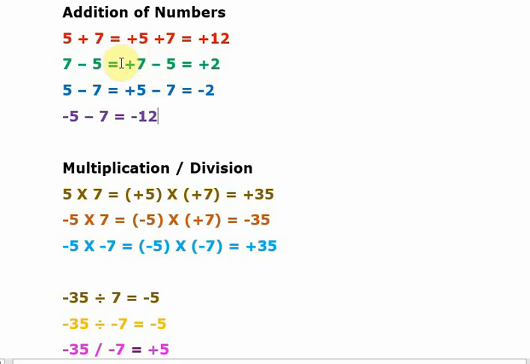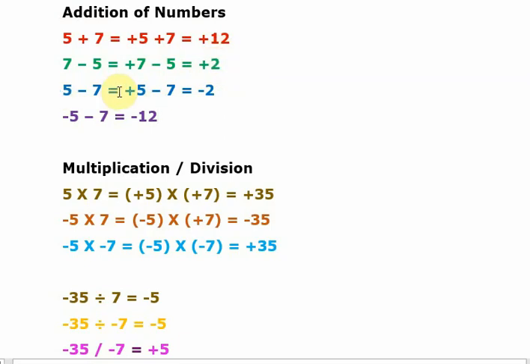Then we need to give first preference to the larger number's sign, right? What is the larger number's sign? Plus. So then the answer should be plus 2. The difference between these two numbers is 2, but the larger number carries the plus sign, therefore first preference should be given to the plus sign. So the answer will be 2. Normally we are not writing it like this, but I wanted to explain everything very clearly. That's what I am putting here, the plus sign.